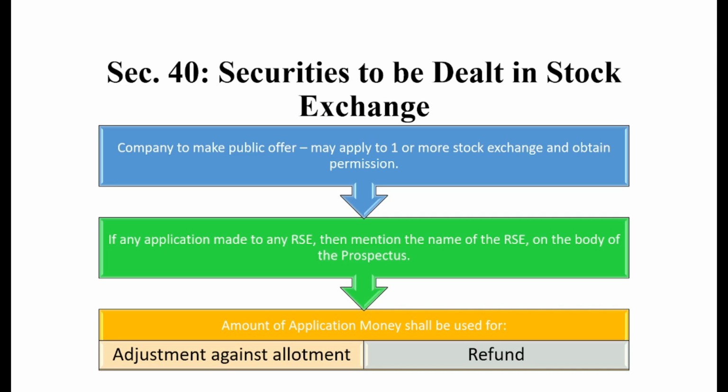This is the exam question which I have discussed right now for explaining the middle point mentioned in the green box. Next, the amount of the application money shall be used for only two purposes. One is adjustment towards allotment, meaning the company receives the amount and allots the respective shares at the respective face value, and the other is the refund purpose. If it is unable to allot its shares among the public, then it should refund the amount.